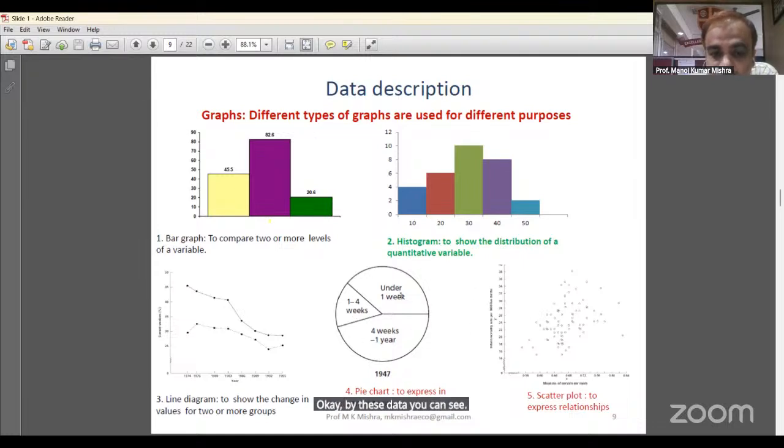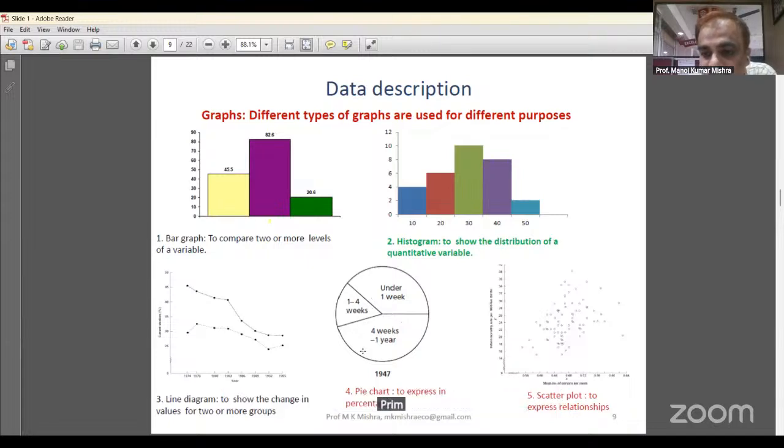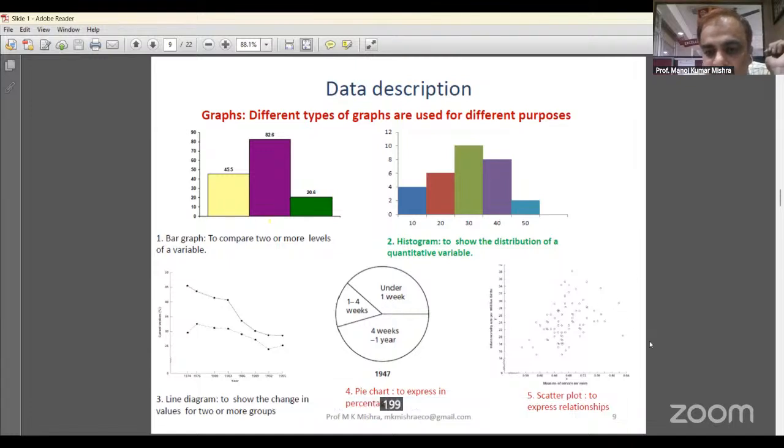You can show the role of the primary, secondary and tertiary sectors in the GDP. Here you can do it vertically and horizontally. Suppose you make the pie chart of sector distribution for 1951, 1991 and 2025. Make the three, and you can do the comparison.